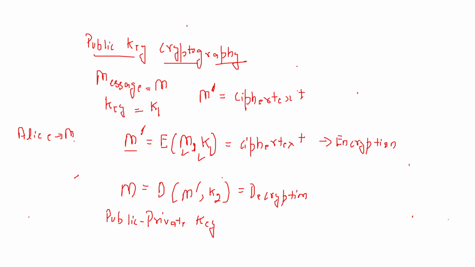Alice wants to transmit message M, right? So Alice encrypts message M with her private key. This key is available only with Alice, so this key is private to Alice.